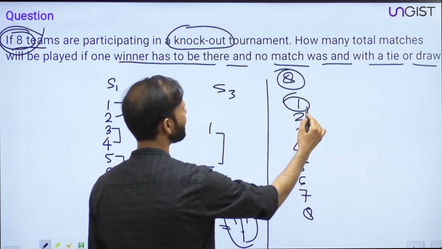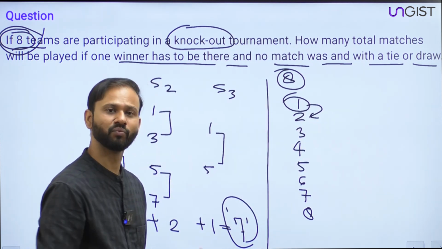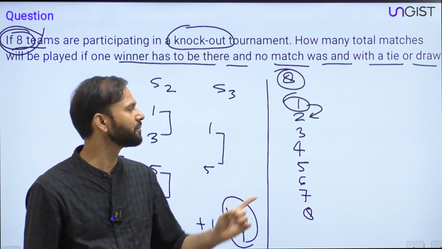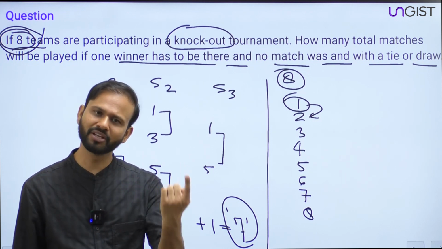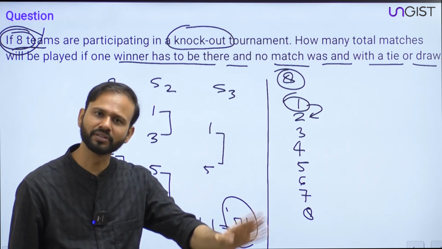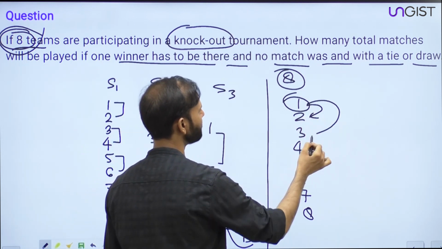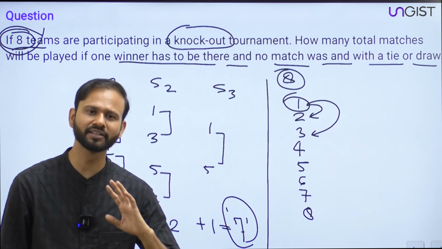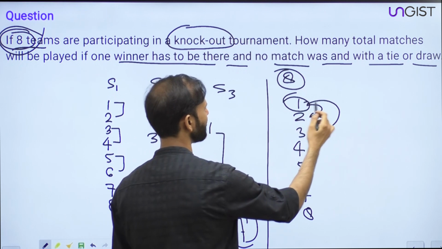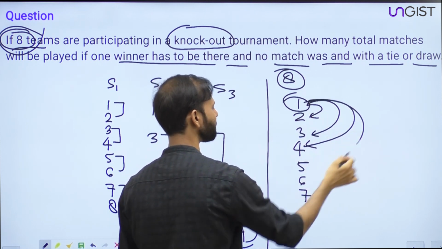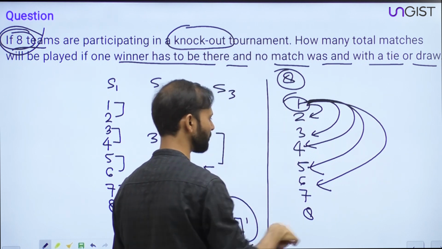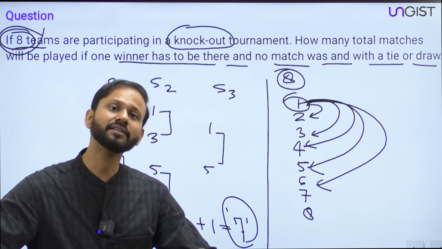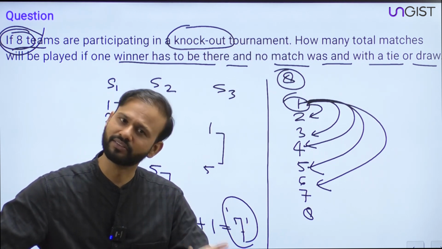Team 1 and team 2 will play the first match. What will be the result? Everything is scripted already, everything is decided already. Team 1 will be the winner, team 2 will be the loser, so team 2 will be out. After that, team 1 and team 3 will play a match. Team 1 will be the winner and 3 will be out. Then 1 and 4 will play, then 1 and 5, then 1 and 6, and so on. So team 1 is playing with all the 7 other teams, and it is winning all the matches.